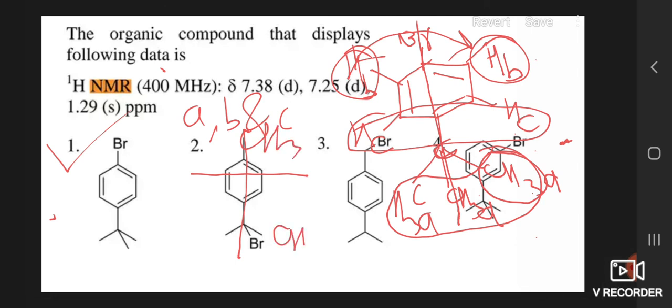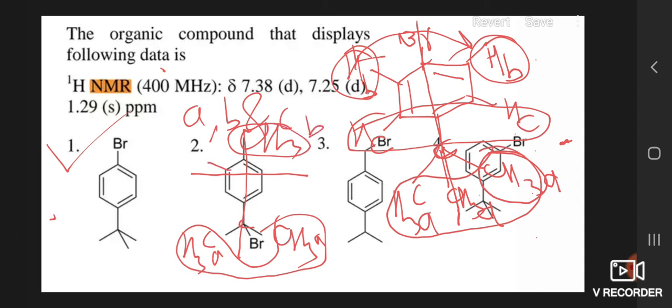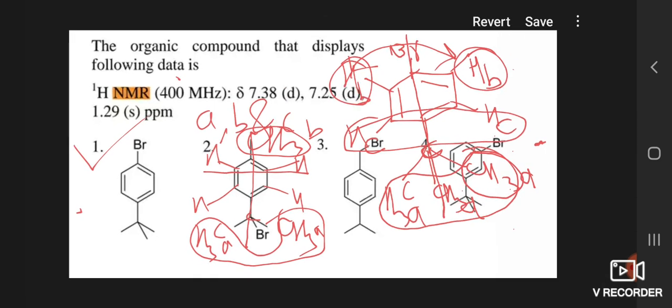These two CH3 are attached to the same carbon, so they will form the same group. That means if it is A, then it is also A, and this CH3 is different, so it is B. Now we have to consider these hydrogens. Now we cannot add a horizontal plane here, so we can say that the correct answer is only the first.